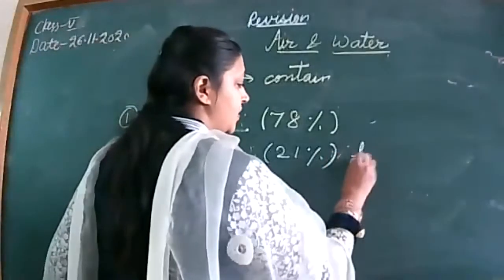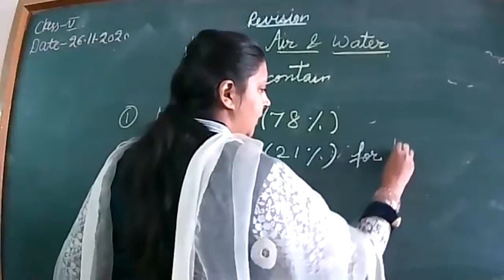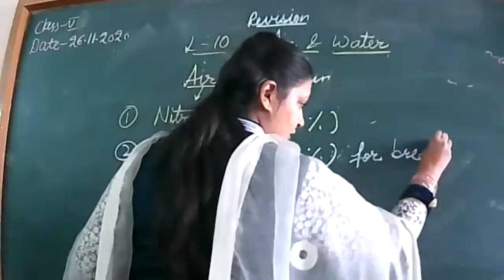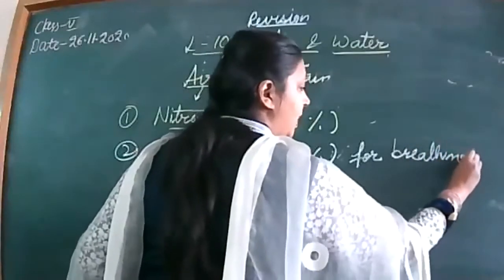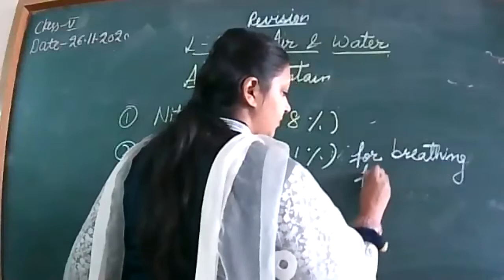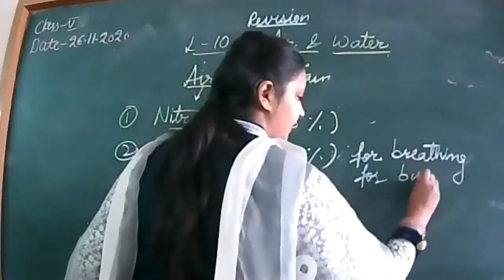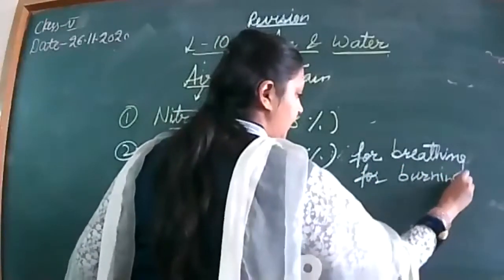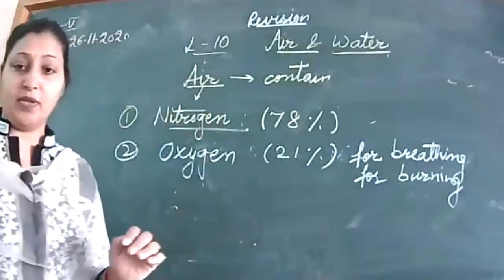About 21% of oxygen is there in our nature, and obviously all of you know that it is one of the most important gases. It is used for breathing or respiration. It is used for burning also. Correct? I hope it is clear to all. Used for breathing and burning.